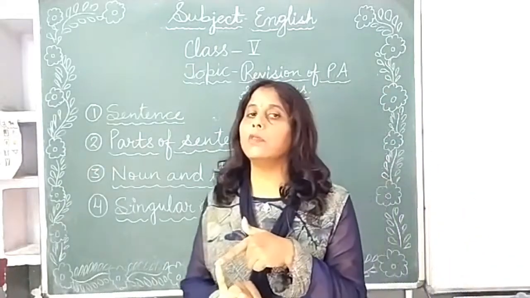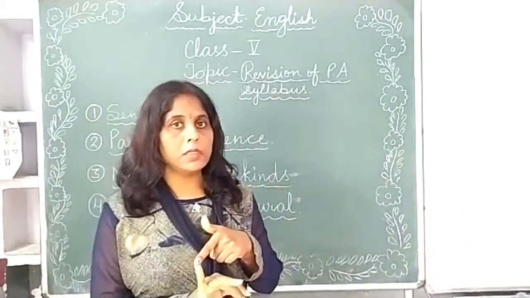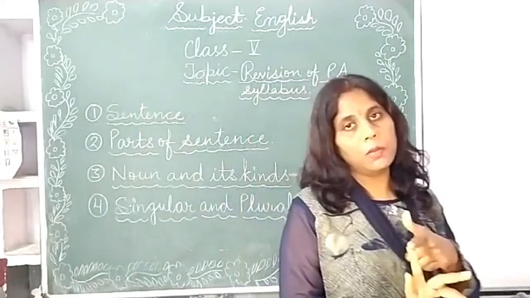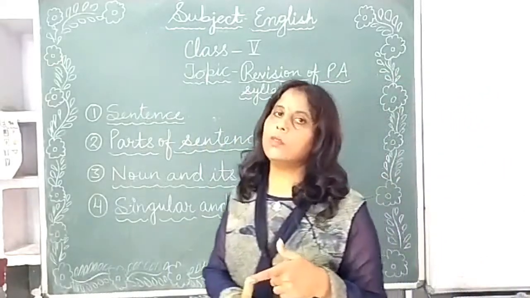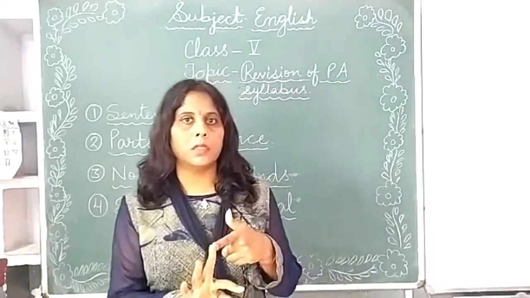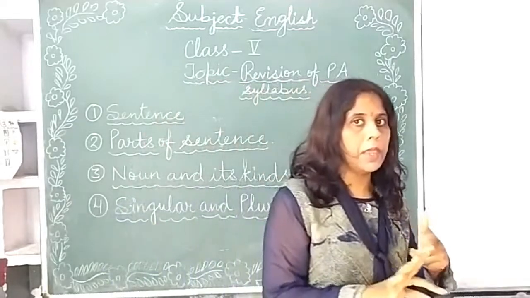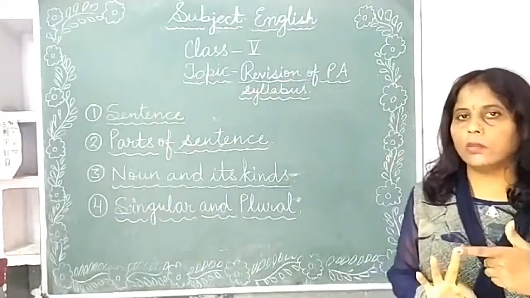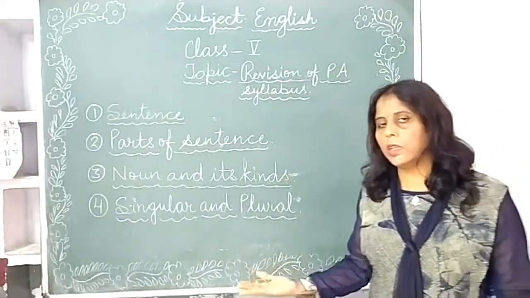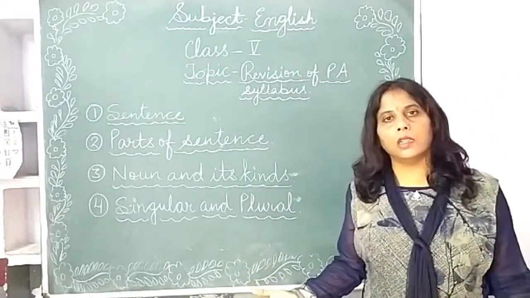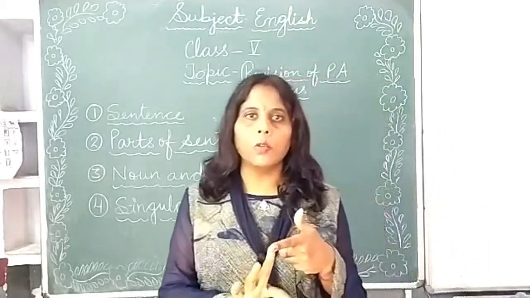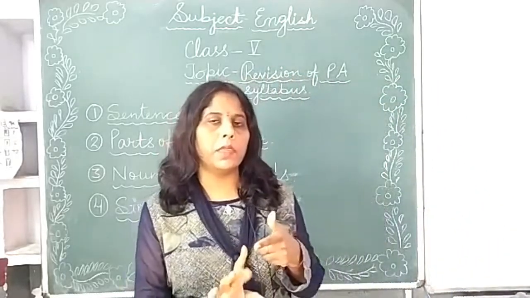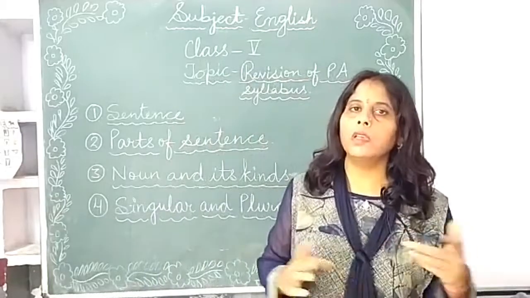Proper noun is the name of a particular person, place or thing. Common noun is the name of person, place or thing of same kind. And material noun, from the substance from which things are made, that is called material noun. ऐसा substance जिससे चीजें बनती हैं वो किस में आएगा? Material noun में. Then collective noun. Collective noun is the name of the group. When we give a name to a group, that would be collective noun.